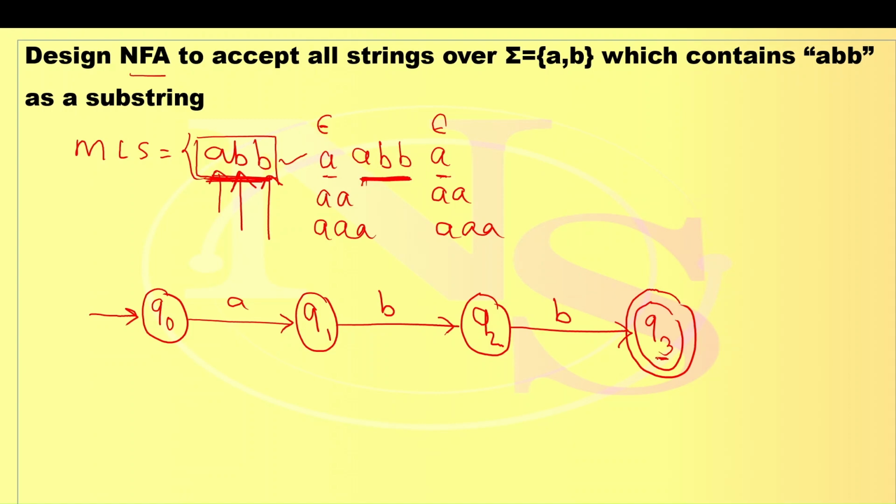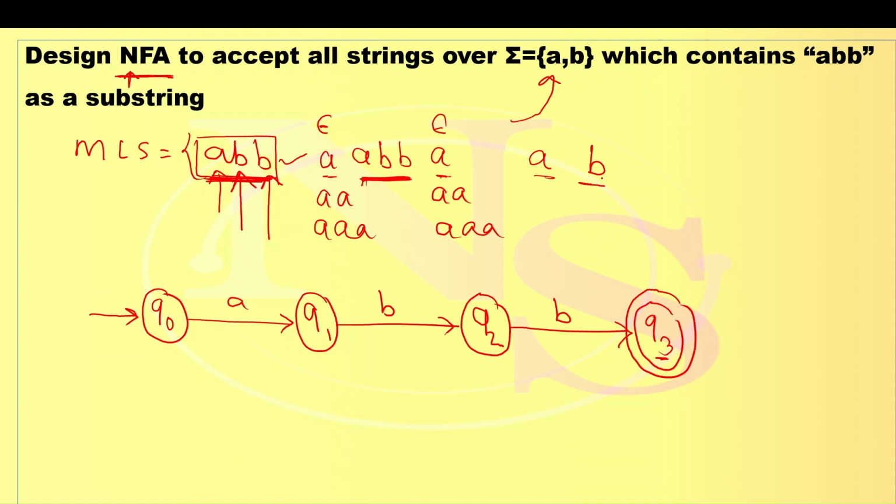Post designing the automata for the condition, check whether are we trying to design automata for NFA or DFA. Here it's a given NFA, non-deterministic. It means what? There may be or may not be any transition for the given symbols of the sigma. Like here there may be one transition for the A or zero transition for A, maybe one transition for B or zero transition for B, or multiple transition for A and B. That's the meaning of non-deterministic.